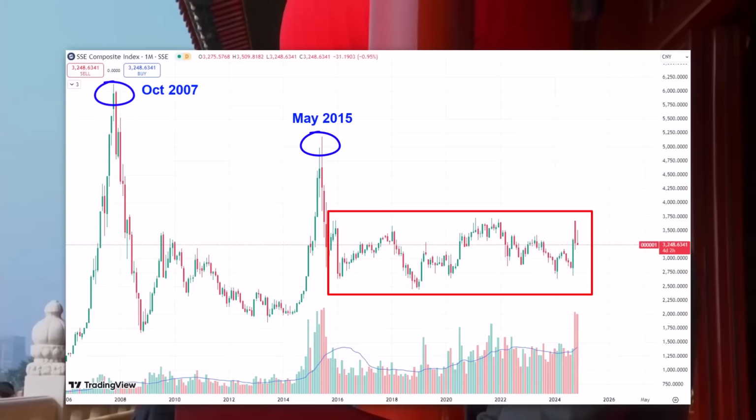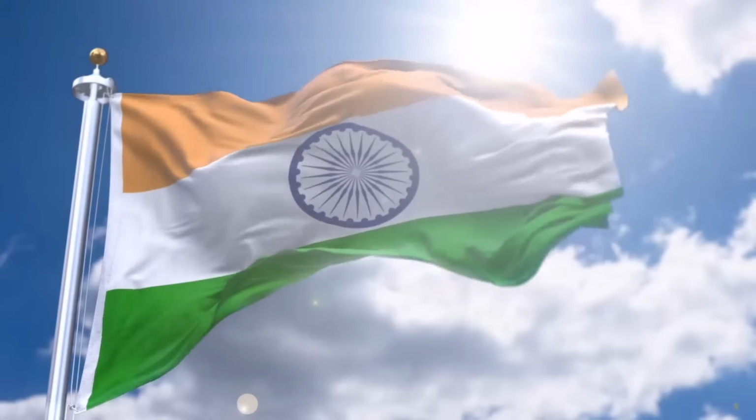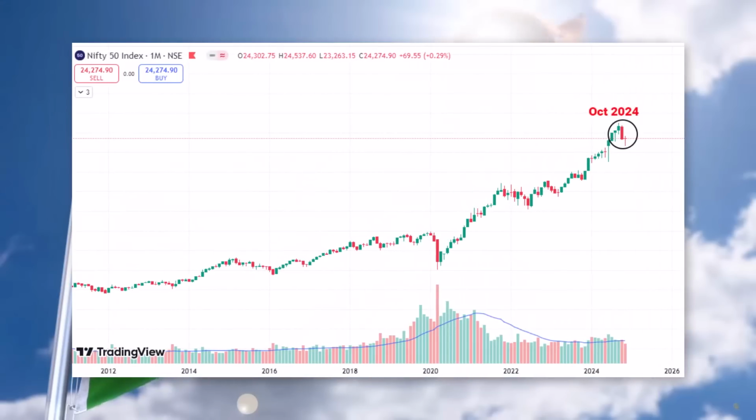And the most recent measure was introduced in late July and early September 2024. That is why many of you must have noticed that despite the Modi government coming in power for the third time and followed by the introduction of the Indian budget in June 2024, the Indian stock market was in a decline. That was because the foreign investors were constantly selling their positions in India and investing in the Chinese stock market. And why did everyone start running to the Chinese stock market?